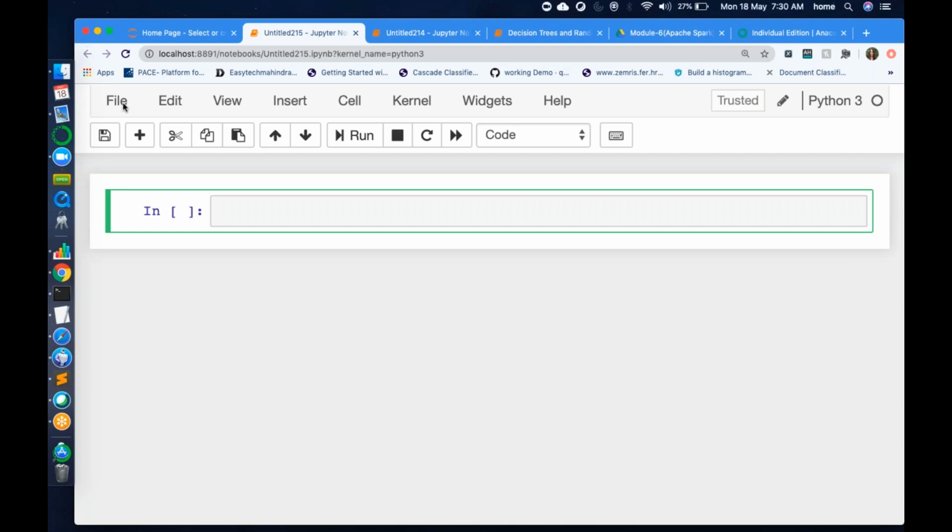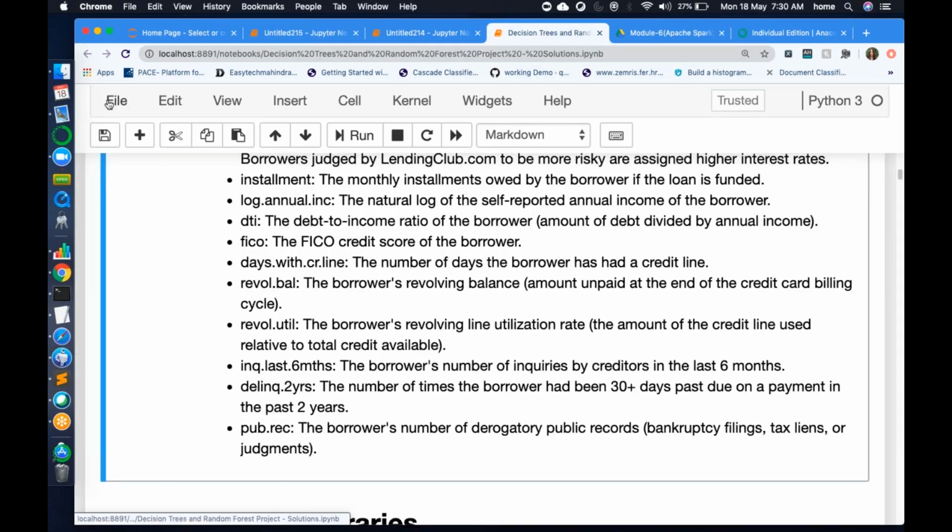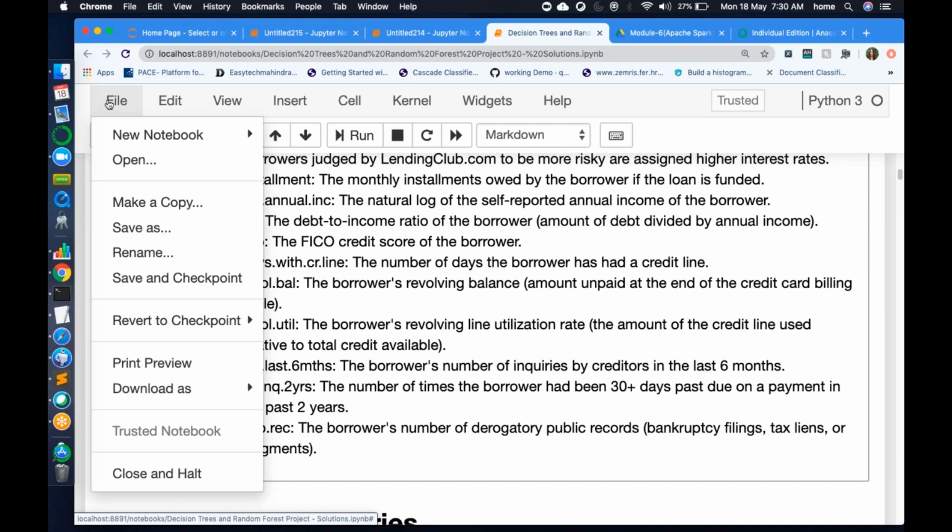So first is your file. In file, you know what you can do. You can create a copy of this. Let's say this is some code you have written. I want a copy. I want to save this. Let's say I want a backup of this code. So you can do a make a copy. We'll create a copy of this, right? If you want to open any new Python notebook, from here also you can open, or you can open any existing Python code from here.